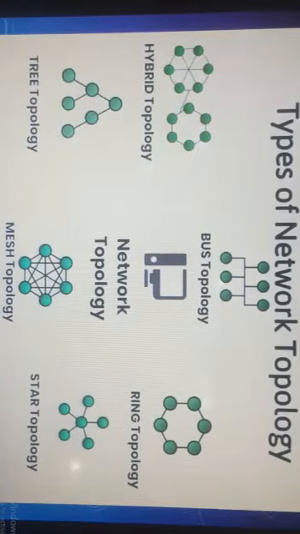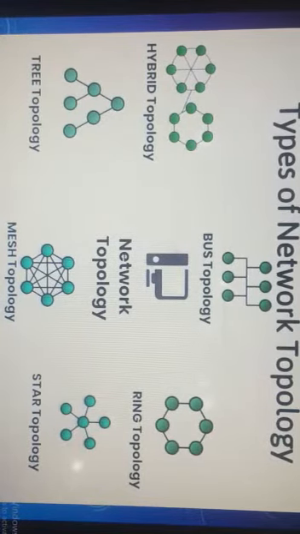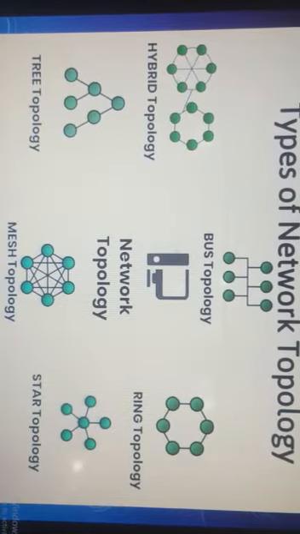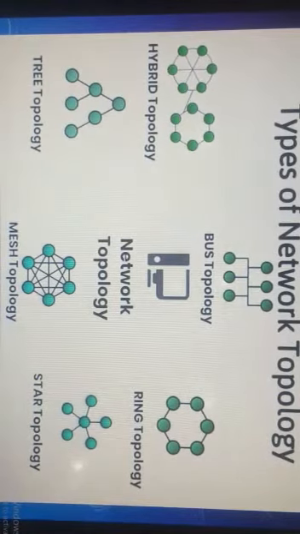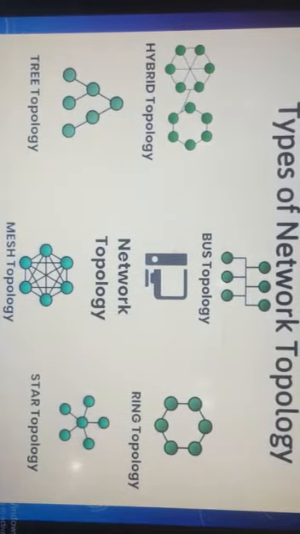Along with it, it also has a few disadvantages: if a difficulty arises, it is very difficult to diagnose where the fault actually is. And then node failure: if one particular node fails, the whole network is considered to have failed. And lastly, among the disadvantages, network reconfiguration is very difficult in the case of ring topology.